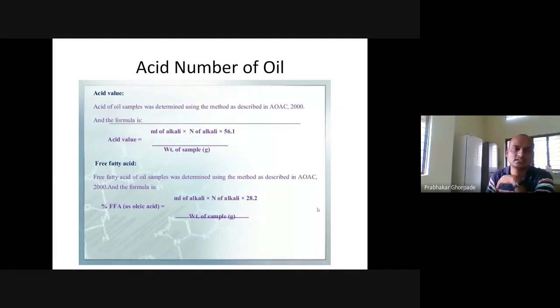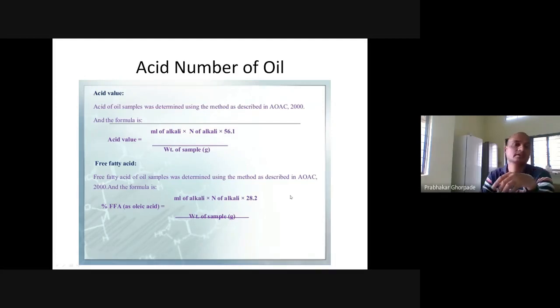Next is the acid number of the oil. This formula shows how the acid number is calculated. Acid value is equal to ml of alkali multiplied by normality of alkali multiplied by 56.1, divided by weight of sample. Percent free fatty acid as oleic acid is equal to ml of the alkali multiplied by normality of alkali multiplied by 28.2, divided by weight of sample.